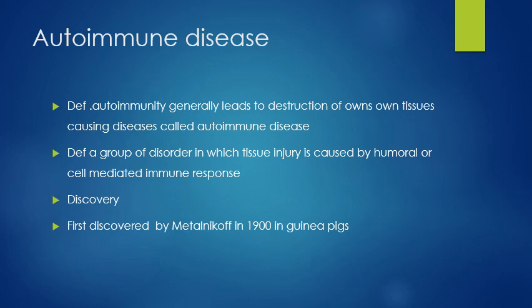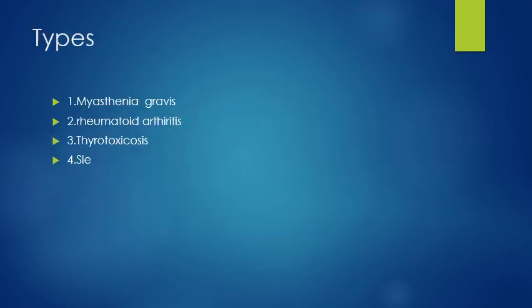Next we are going to see about autoimmune diseases. Autoimmunity generally leads to the destruction of one's own tissues, causing diseases called autoimmune diseases. It is defined as a group of disorders in which tissue injury is caused by a humoral or cell-mediated immune response. It was first discovered by the scientist Metcalfe in 1900 in guinea pigs. In the next slide we are going to see the types of autoimmune disease.